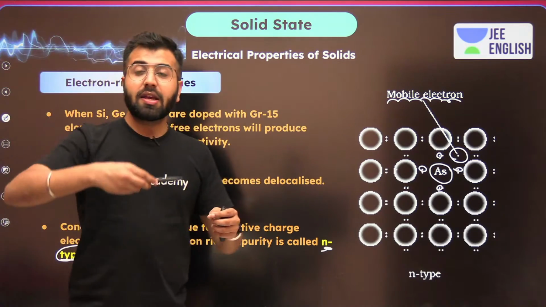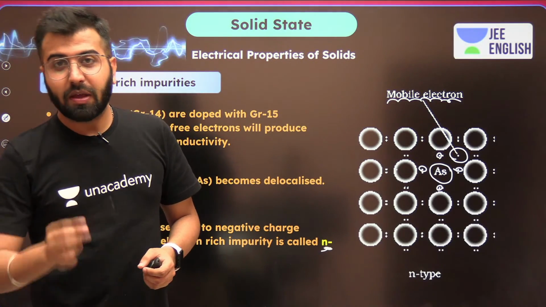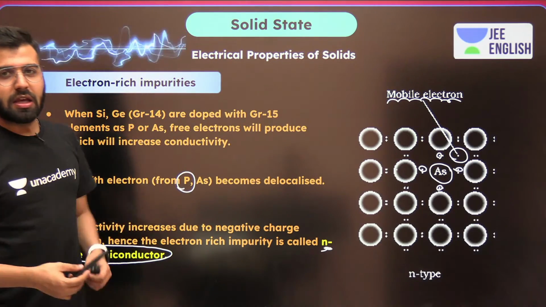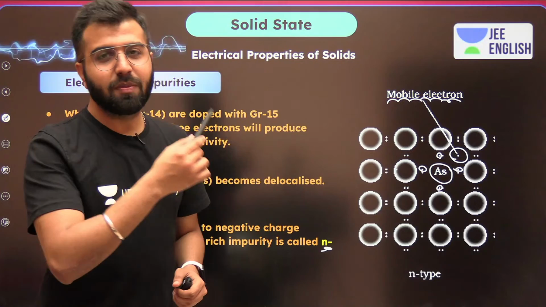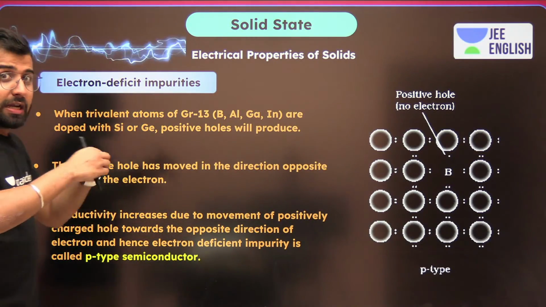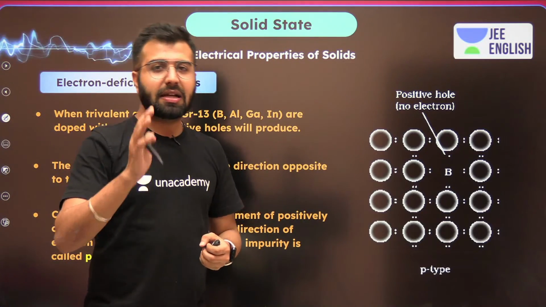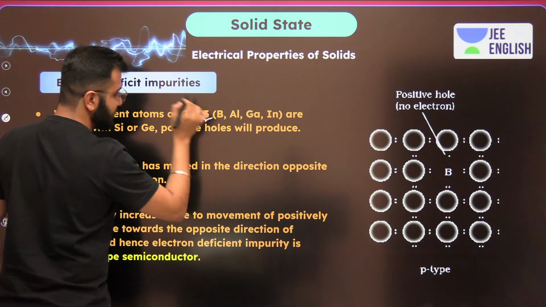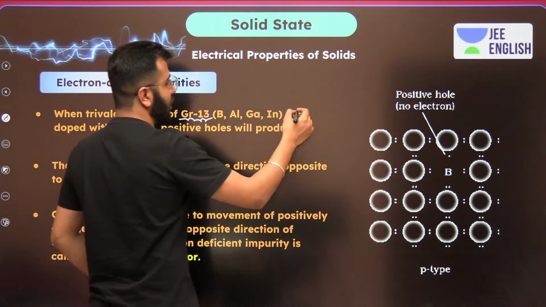It's not just arsenic. Instead of arsenic, if we put phosphorus as well, even that will show the N-type doping, N-type semiconductor. Okay, and now does the conductivity increase? Yes, definitely increases. But now we are going to talk about group 13 elements.